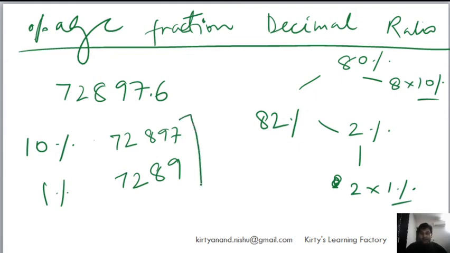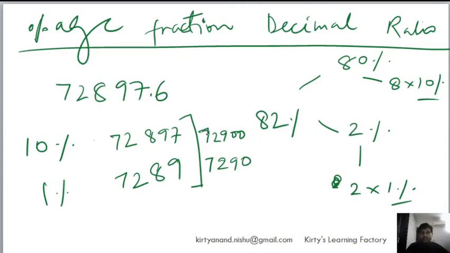So I will further simplify it, and this is basically 72,897. So I can say this is 72,900 and this is 7,289. I can call it 7,290 at least, for sure I can call it, right? And now basically 82%.